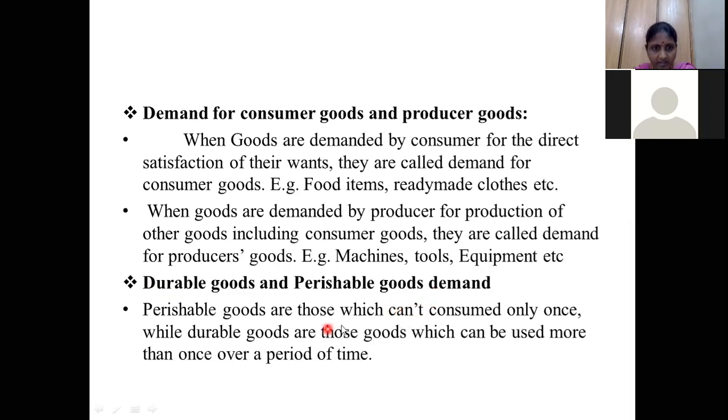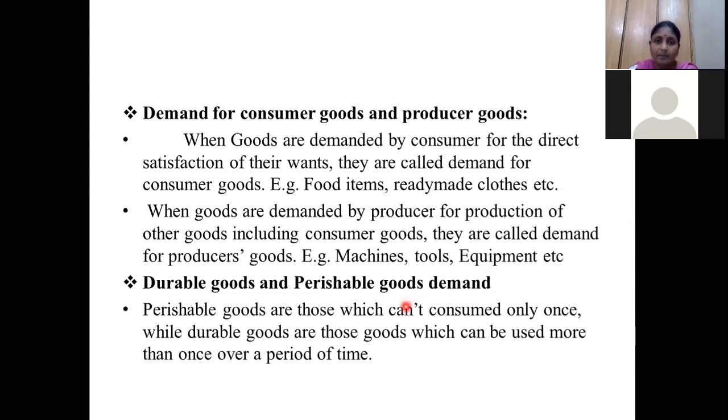Here some mistake is there. Perishable goods are those which can be consumed only once. That means perishable goods means food which will spoil. Some types of food items we refrigerate, because without refrigeration they won't stay in good condition.